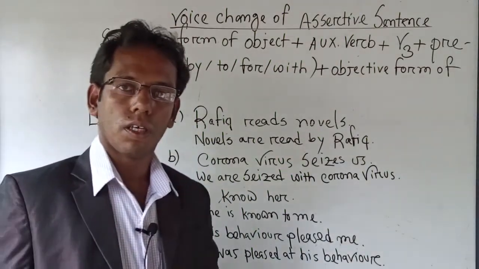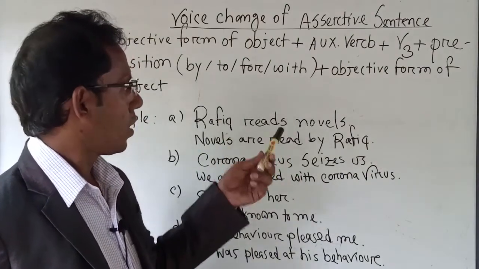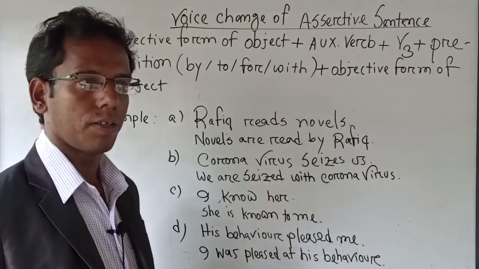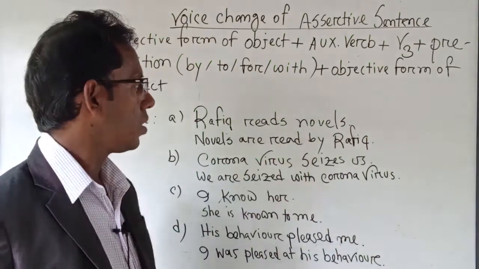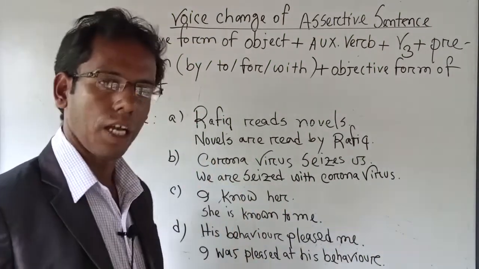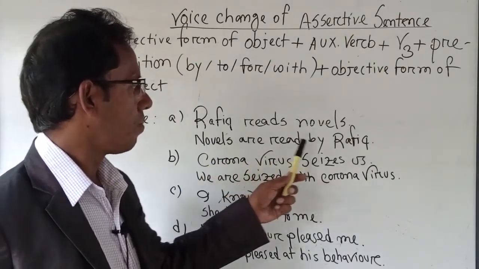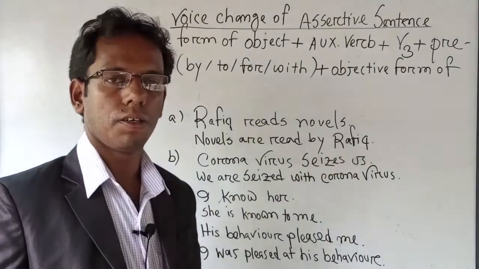According to the rules of the structure, we have to find the object, and it has to come at the first of the answer. So now: Novels are read by Rofik.